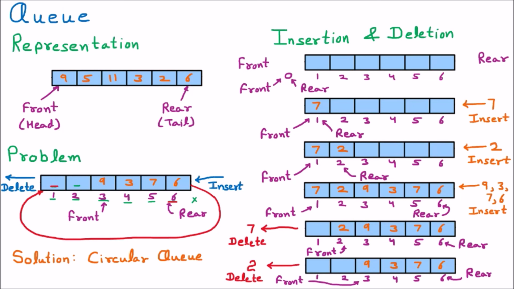If I insert the element here, then the next element will be inserted in the next position. Just like if I have to insert 8, 8 will be inserted here, and the new position of rear will be here, because rear will shift now. So this is called the circular queue, and this is the new position of rear.